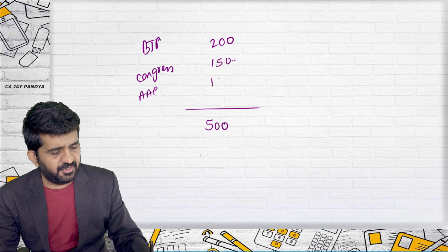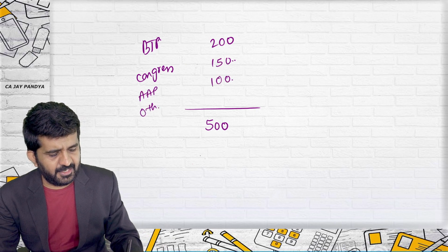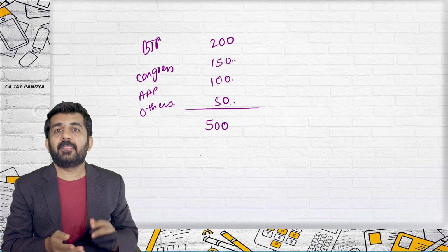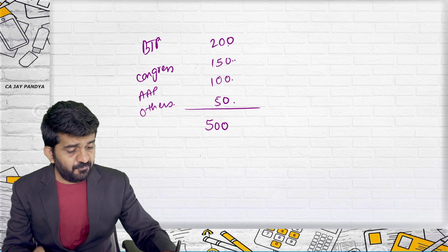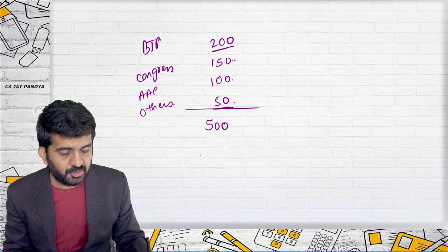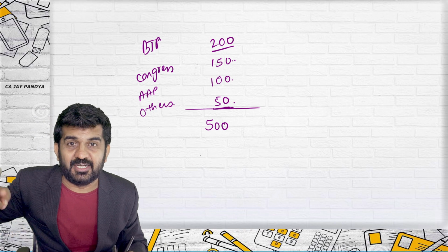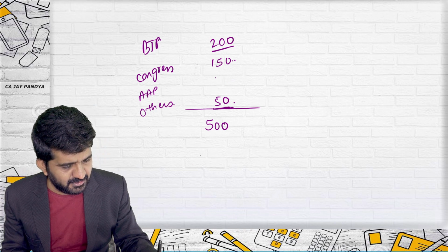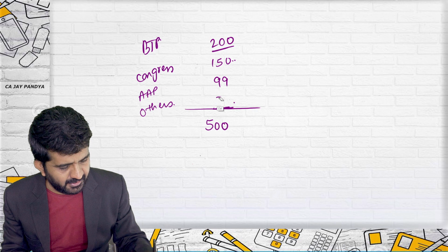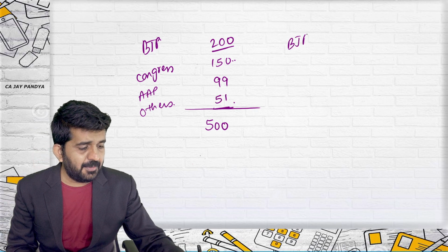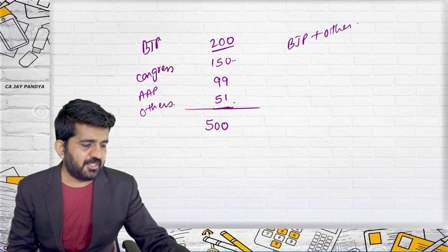AAP is having 100. And others are having 50. If BJP merges with others, still they are not having majority, they are having equality. Alright, so let me make this 99 and this 51. BJP plus others can make the government.